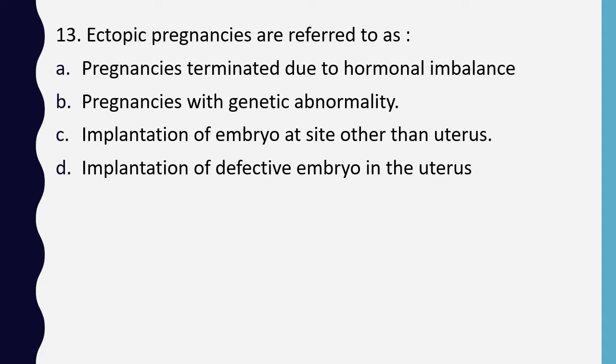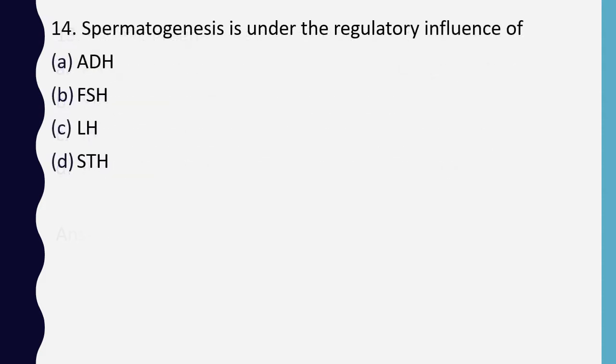The correct answer is option C. It refers to implantation of embryo at site other than the uterus. Question number 14. Spermatogenesis is under the regulatory influence of ADH, FSH, LH, STH. Spermatogenesis is under the regulatory influence of. The correct answer is option B, FSH.